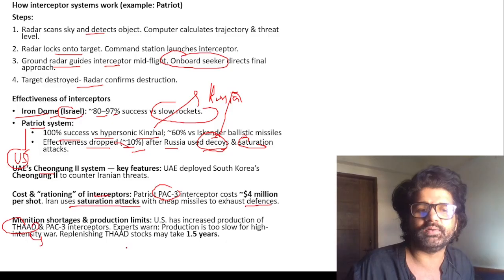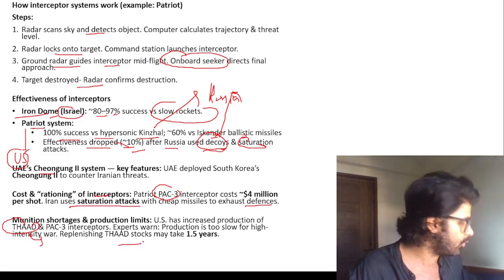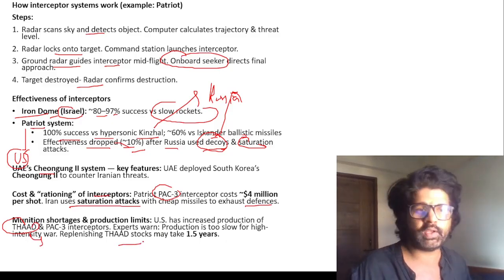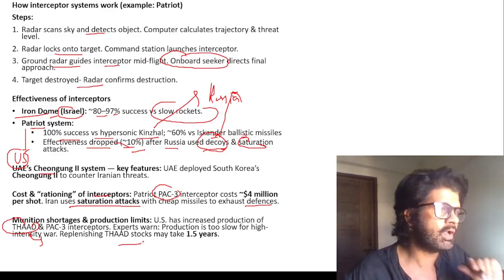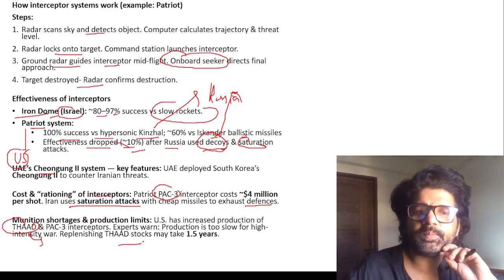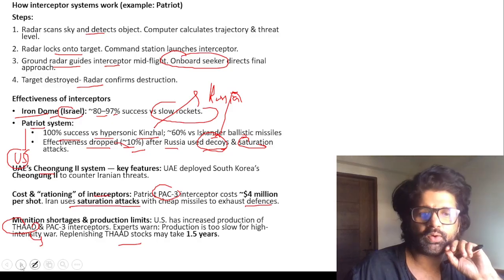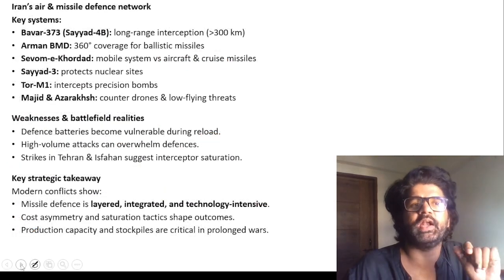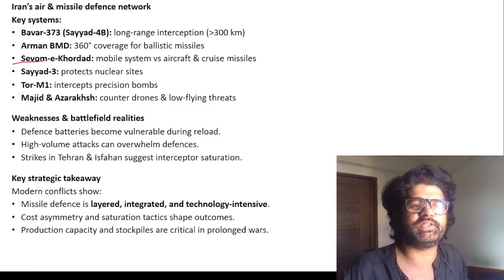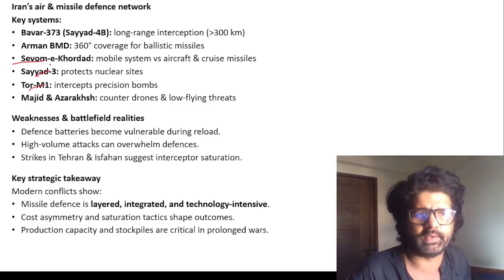So you can see here, it's not like if these wars go on and on, the US and Israel have a sure-shot chance of winning. No, their interceptors can get exhausted as well, if Iran keeps on doing this saturation attack. Hope you're understanding. And then Iran's systems, Arman, Sevam, Sayyad 3, just keep it in mind. They can ask you which particular country they are associated with.